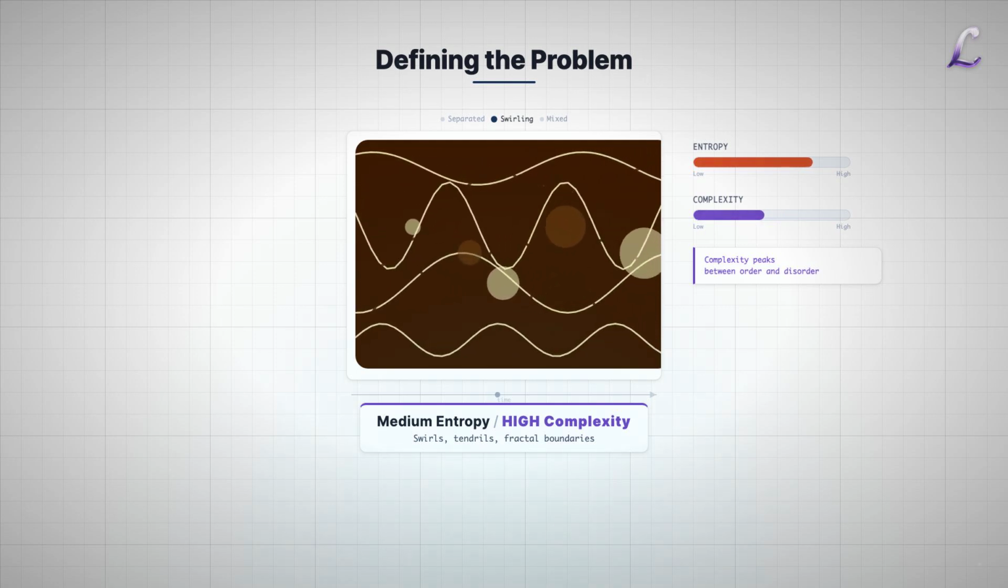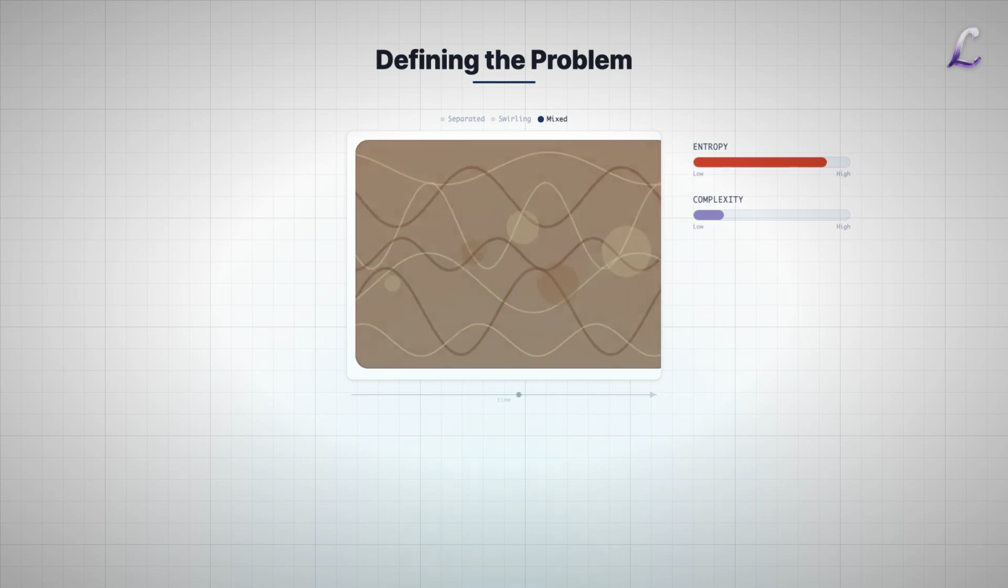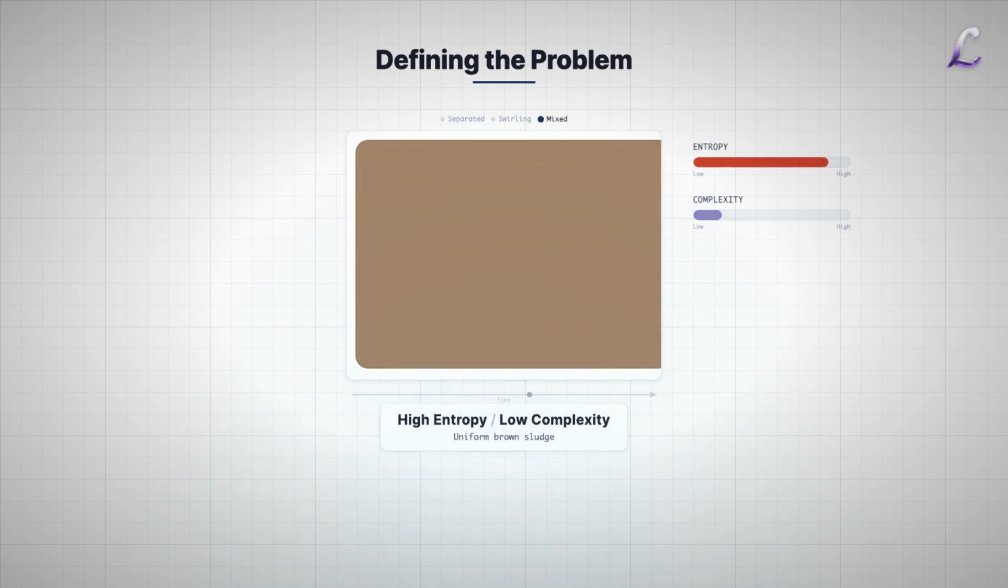Swirls, tendrils, fractal boundaries. Researchers Scott Aaronson, Sean Carroll, and Carroll Ouellette built a digital coffee automaton to prove a specific hypothesis. While entropy marches upward, structure has its own distinct life cycle.